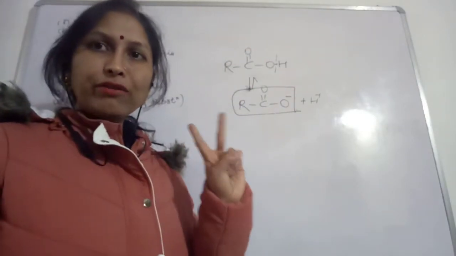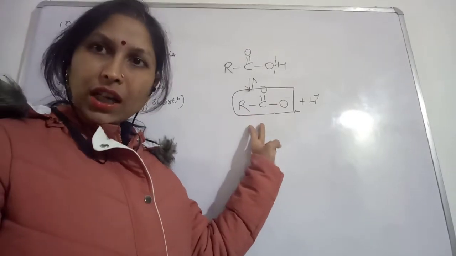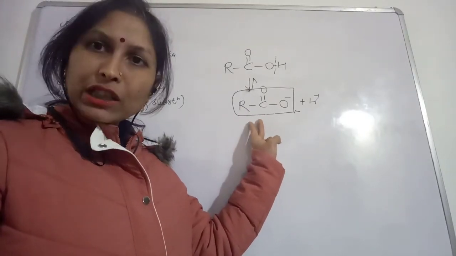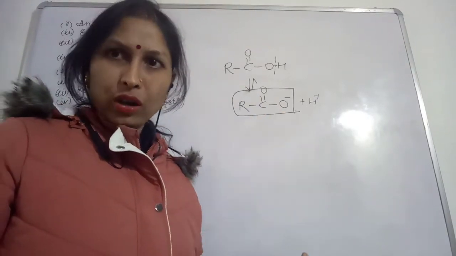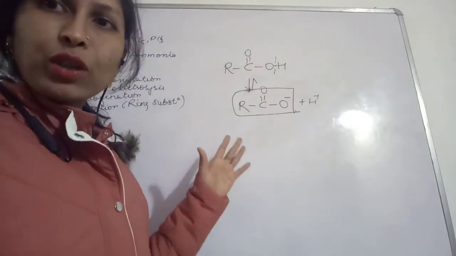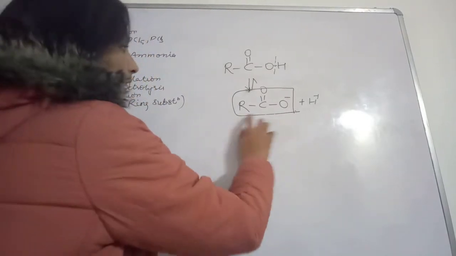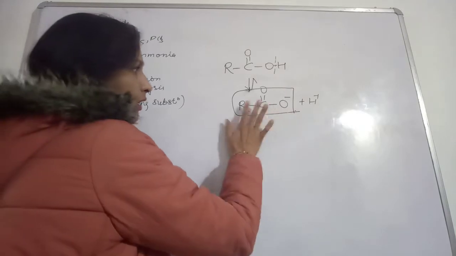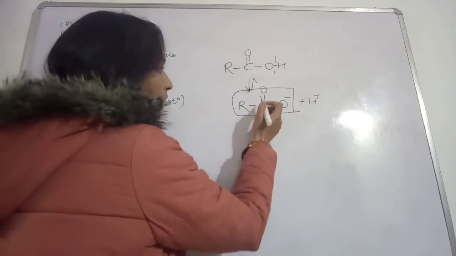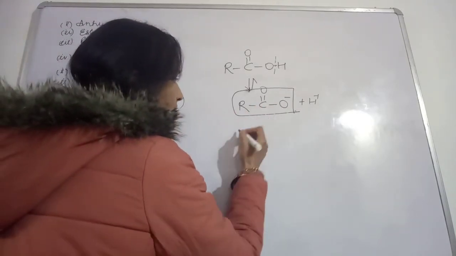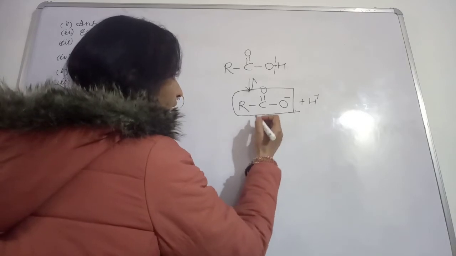So two factors are going to judge whether this conjugate base will be stable or not. Okay, let's understand what the meaning is. See, in this case, RCOO negative, which I wrote here. In this case, you can also see the resonating structure.